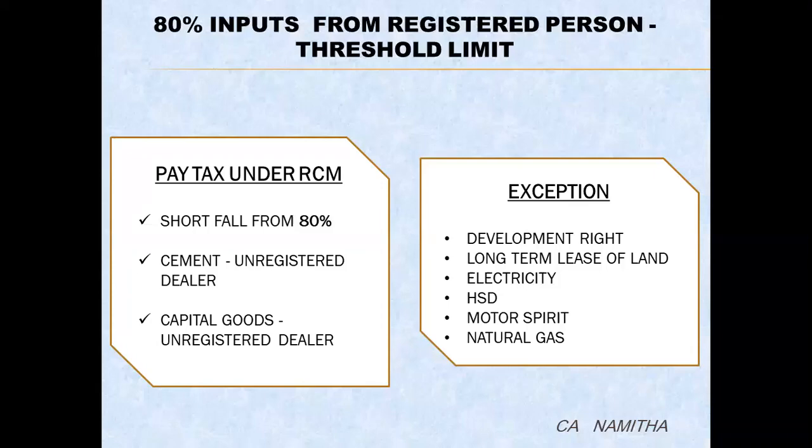The third situation is procurement of capital goods by a promoter from an unregistered supplier. RCM is applicable whenever capital goods are received from an unregistered person, whether the total supply received from unregistered persons is less than or more than 80%. GST is payable under RCM at the applicable rate.